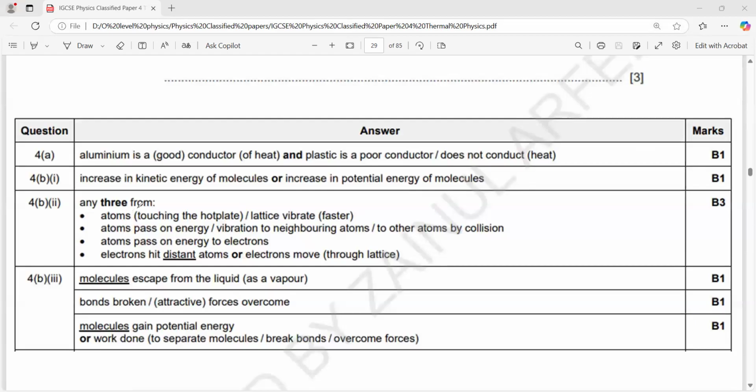Atoms touching the hot plate have lattice vibration, then the vibration passes to neighbor atoms, and then the atoms pass energy to electrons. Any three of these you can write.